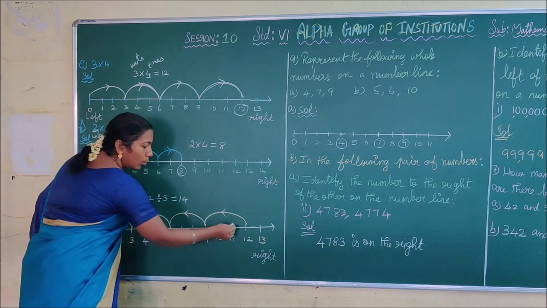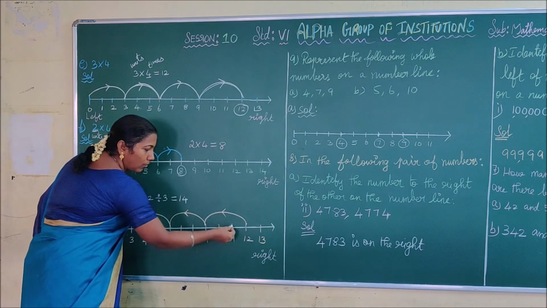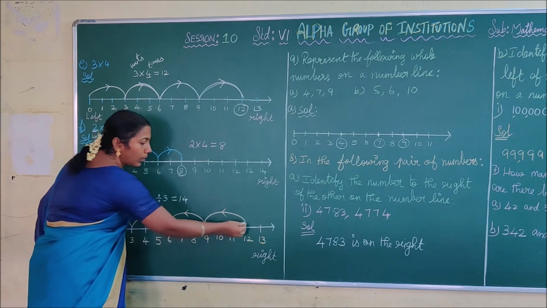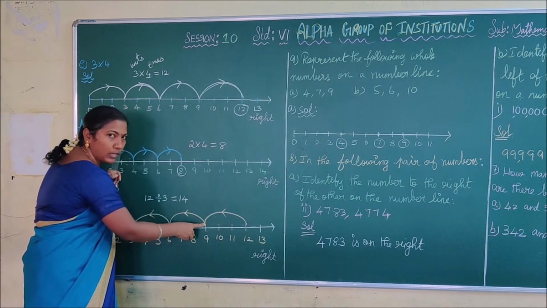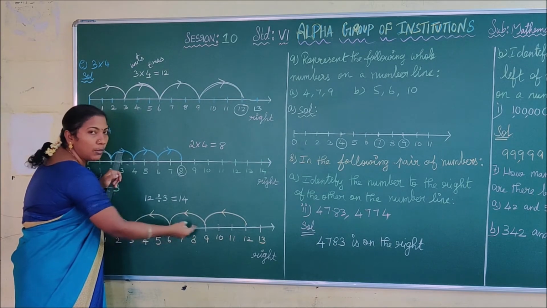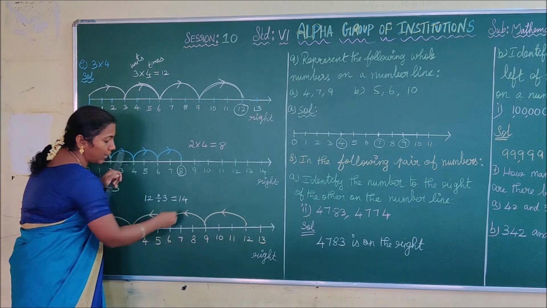That is 11. Before 12 you have to count 1, 2, 3. That is, you have to draw the first arc from 12 to 9. And then you have to count 3 units, 1, 2, 3 before 9. So you have to draw the arc from 9 to 6.